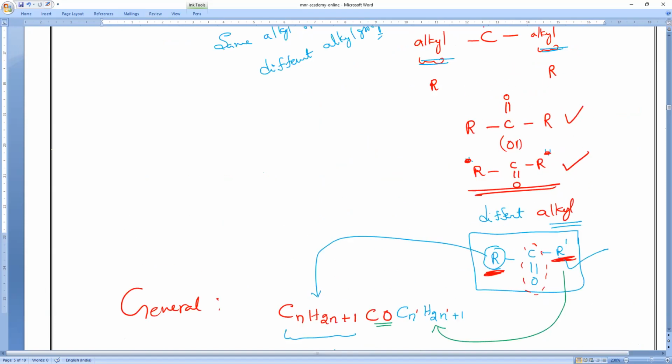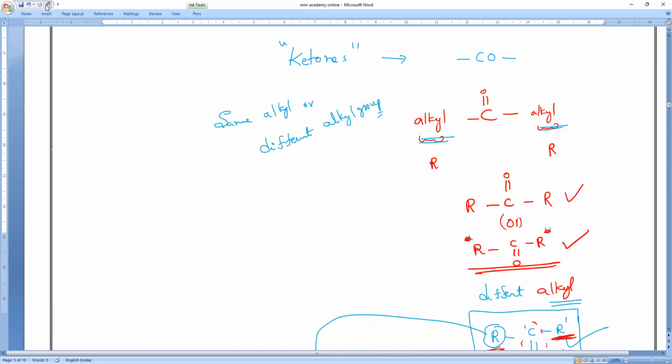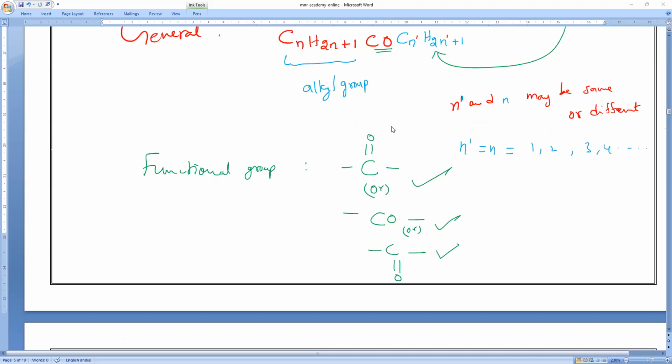But keep it in mind, ketone is extremely important for the board exam, because people make common errors in ketone. What is ketone? C double bond O must always be present between two alkyl groups, either the same alkyl group or a different alkyl group. Okay, everyone.